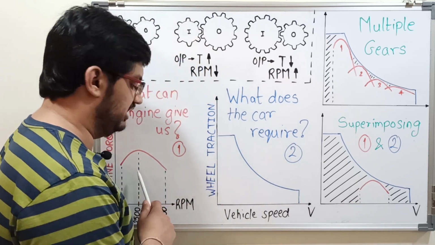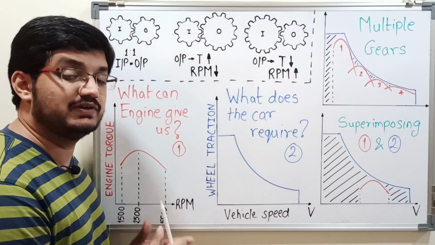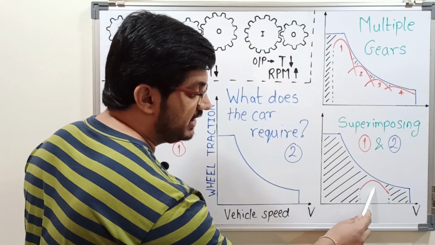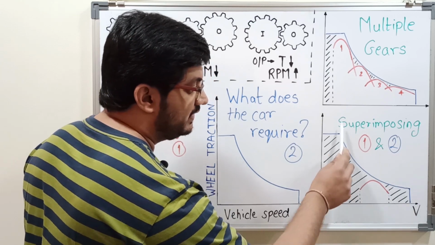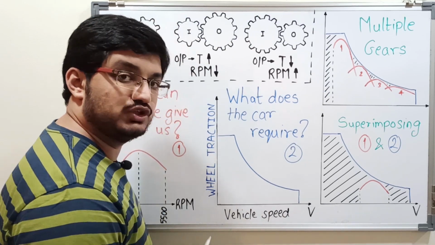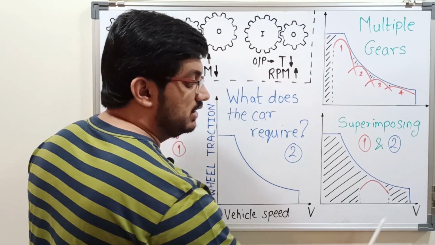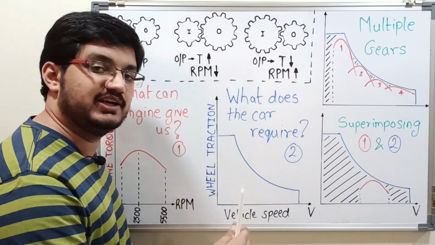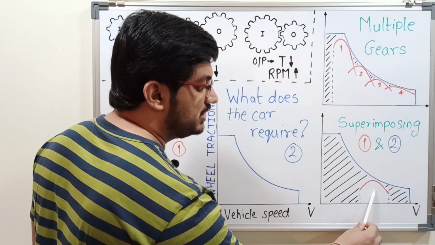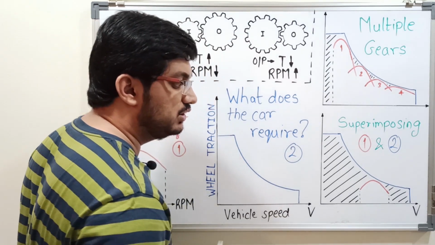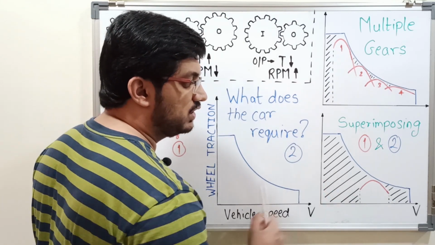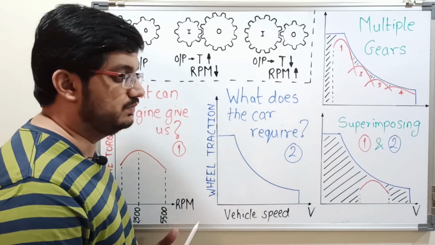This means that if solely the engine is used, only the engine without any gearbox, without any gears, then the engine will be able to cover only this much area of the complete traction hyperbola that we need to cover. This is because at lower speeds, the torque of engine is not sufficient, and at higher speeds, the engine doesn't go to that high RPMs to run the vehicle. So engine can cover only this area which is not sufficient to drive vehicle in all conditions. But we need to drive the vehicle in all conditions, right? So what we can do?